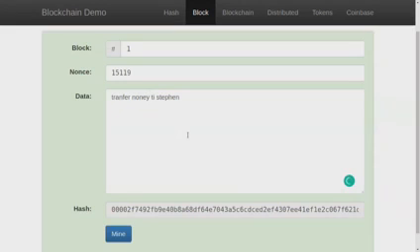Okay, so after this block has been mined, the next thing is to select the node, the node that is able to generate the value. Then the block will be added to the blockchain. You know that each block represents the state of the blockchain at a particular time.